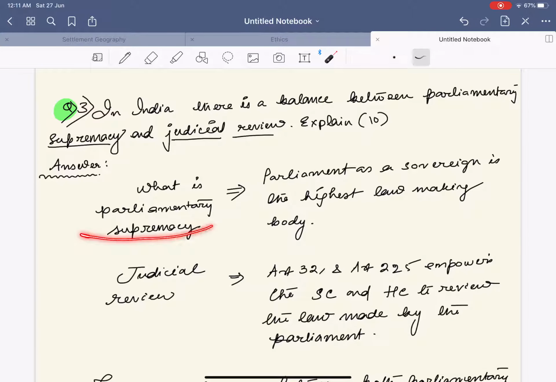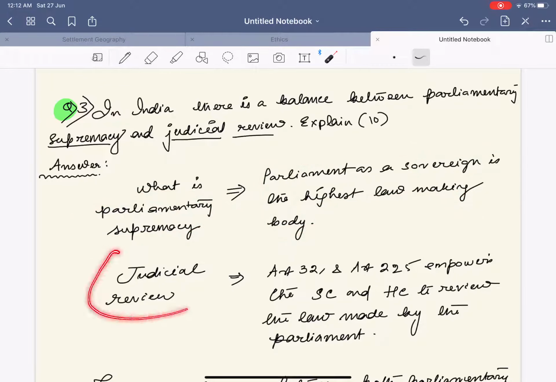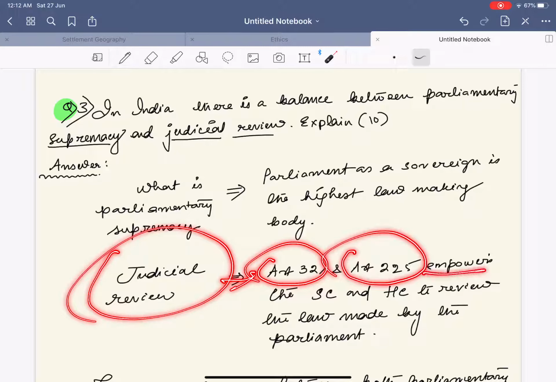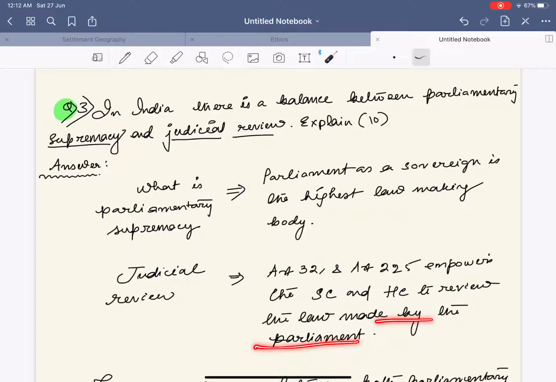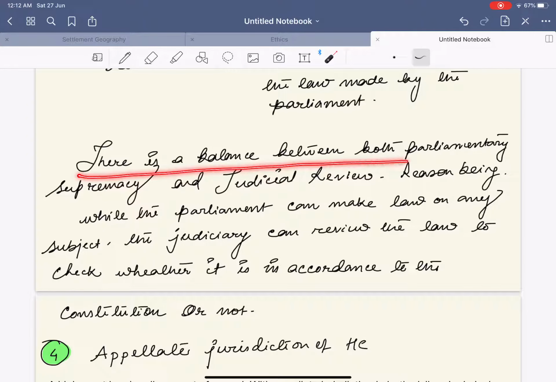So basically, what is parliamentary supremacy? Parliamentary supremacy is nothing but the parliament as a sovereign being the highest lawmaking body. Simple. What is judicial review? Simple. Article 32 and Article 225 empower the Supreme Court and the High Court to review the law made by the parliament. Done.